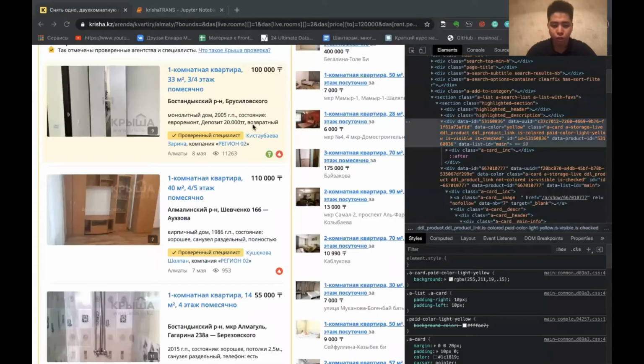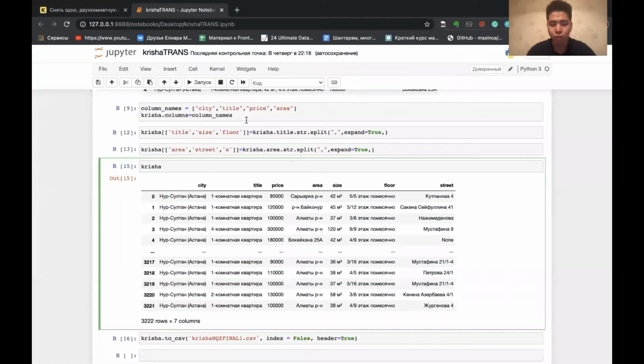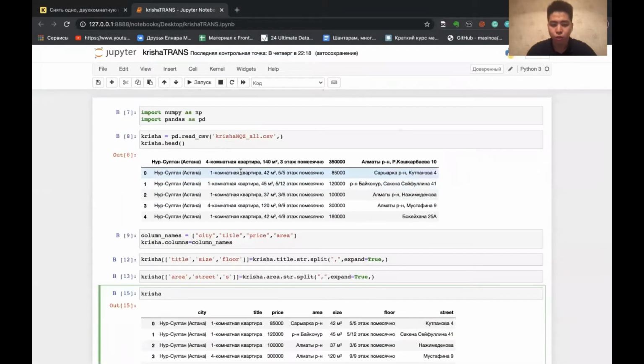After loading into the CSV file, we had some problems, for example, with column names. To fix it, we used libraries like NumPy and Pandas, loaded our CSV file and created new column names.